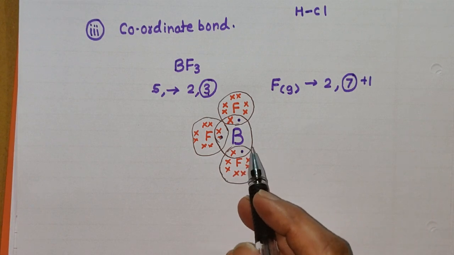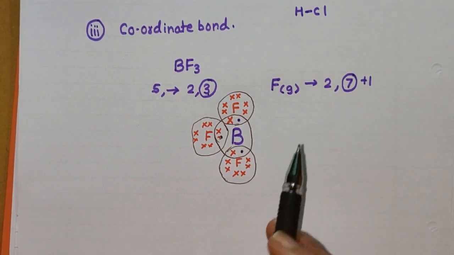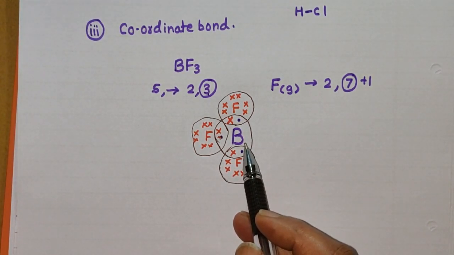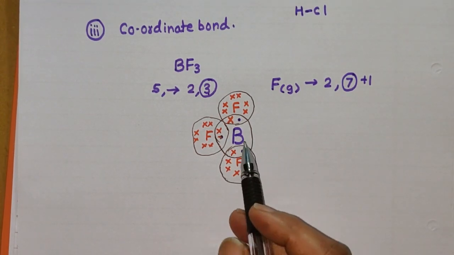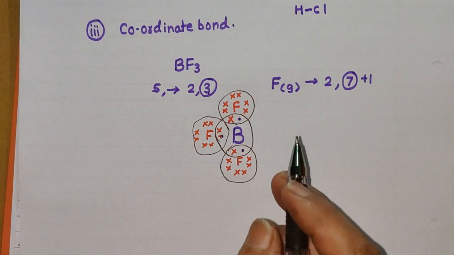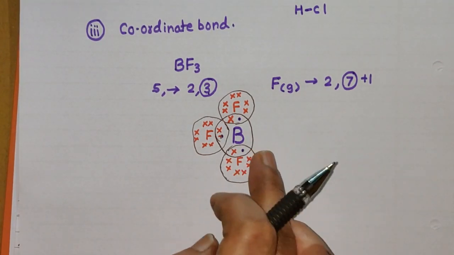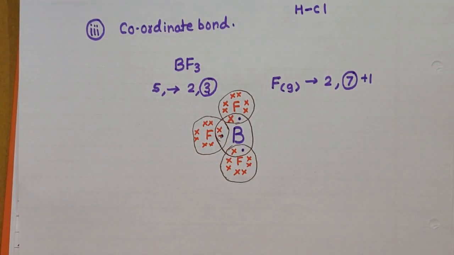We have studied it. It is the limitation of the octet rule, and it is called an inadequate octet compound, and therefore here boron contains less than 8 electrons in its outermost shell.